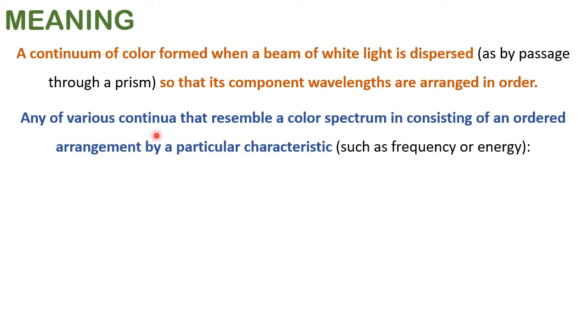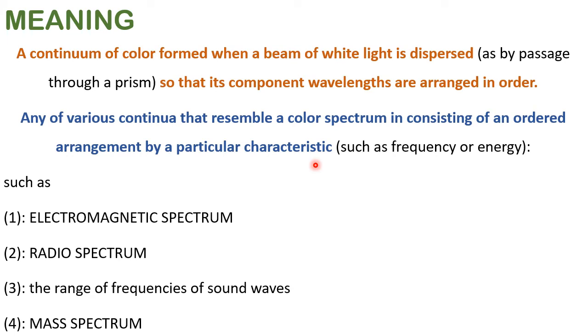Any of various continua that resemble a color spectrum in consisting of an ordered arrangement by a particular characteristic is also called a spectrum. I can say this spectrum you can apply in our day-to-day life.